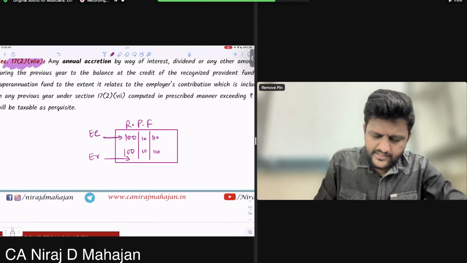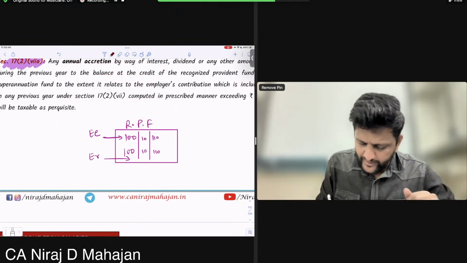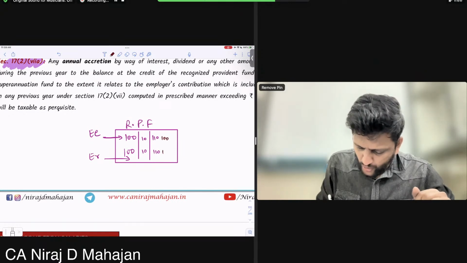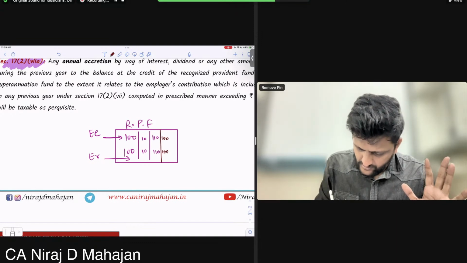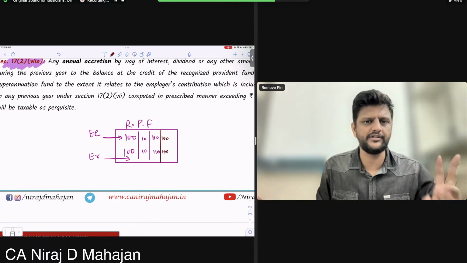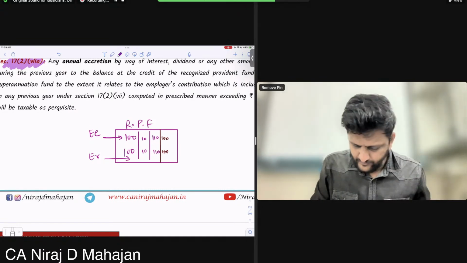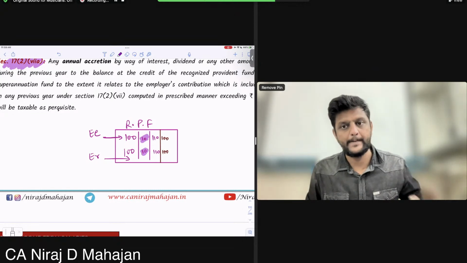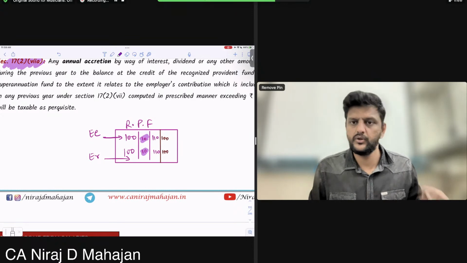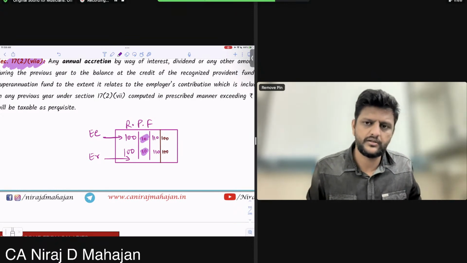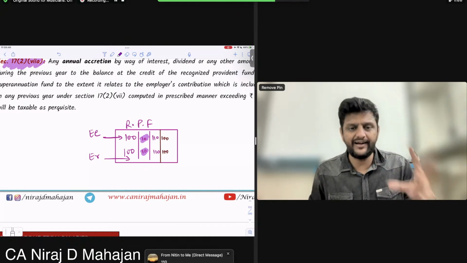Now next year, please understand. Fund will grow. Again next year, employer will contribute again 100. Employee will also contribute again 100. Clear till here? So basically my point here is the fund will grow every year because of 2 reasons. One is interest on the balance. Another reason why the fund will also increase? Come on, think and tell me. Very good, Mansi. Good answer.